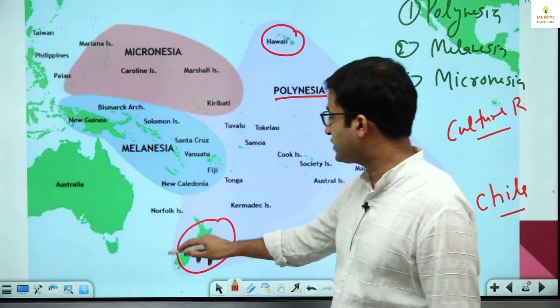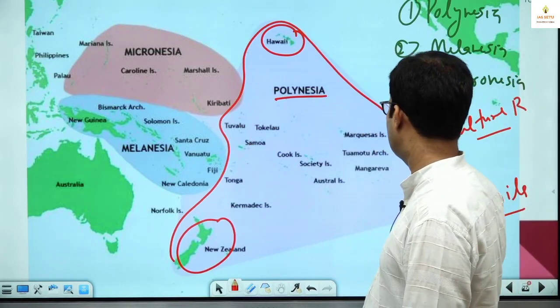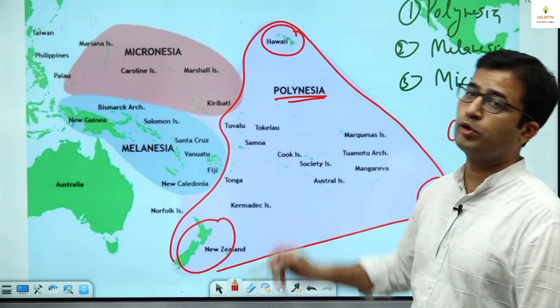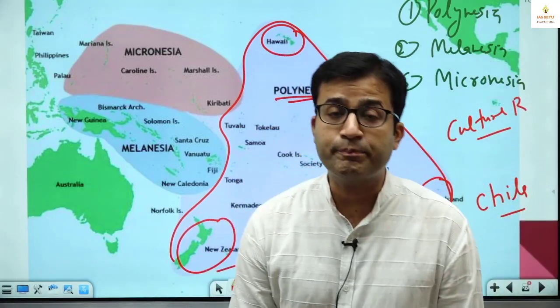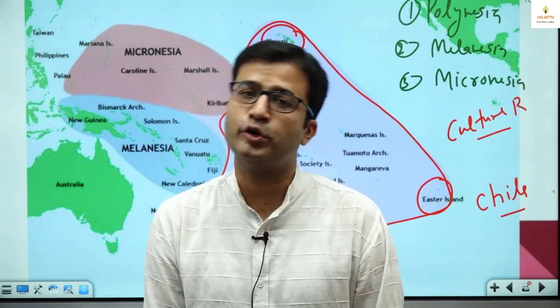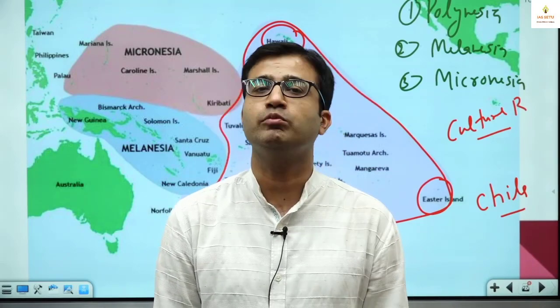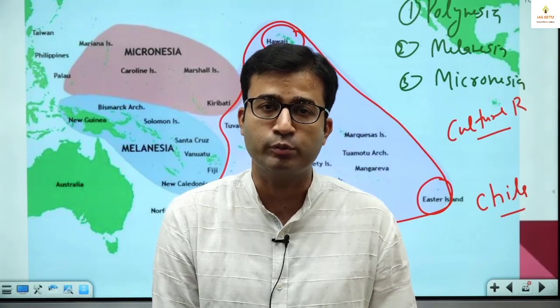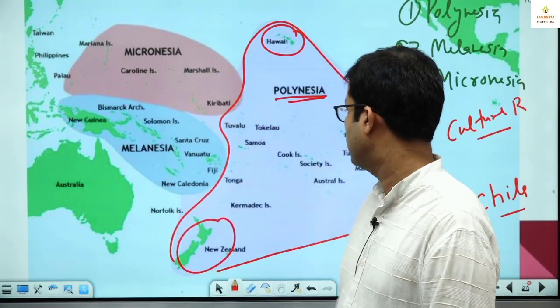Okay, so this triangular region, this cultural region, is known as Polynesia. People residing in this region are known as Polynesians. They have their own culture, known as Polynesian. Just as people of India are called Indians, they are called Polynesians.